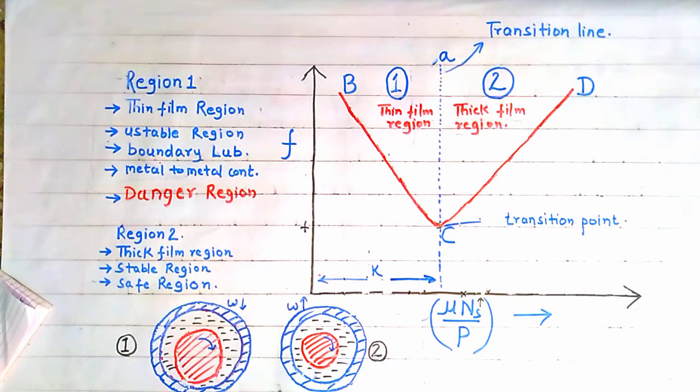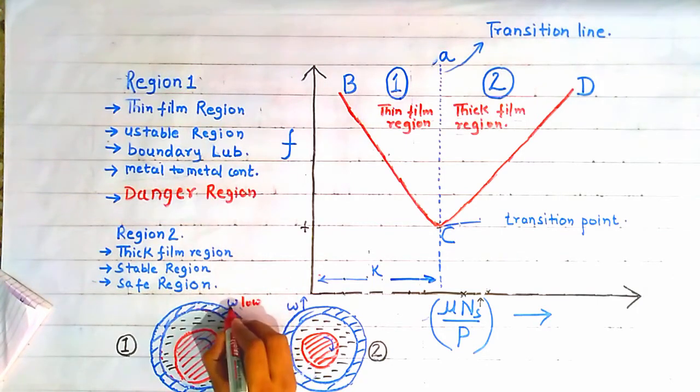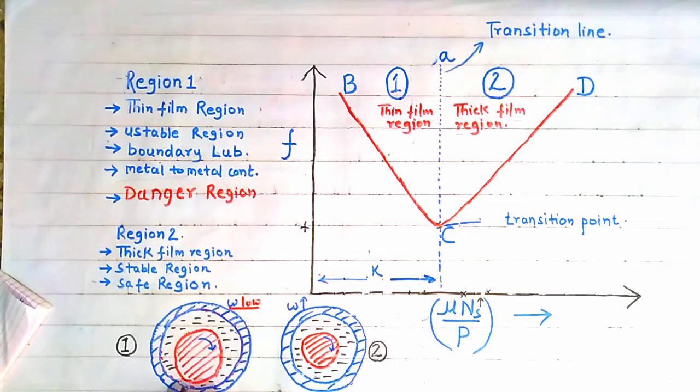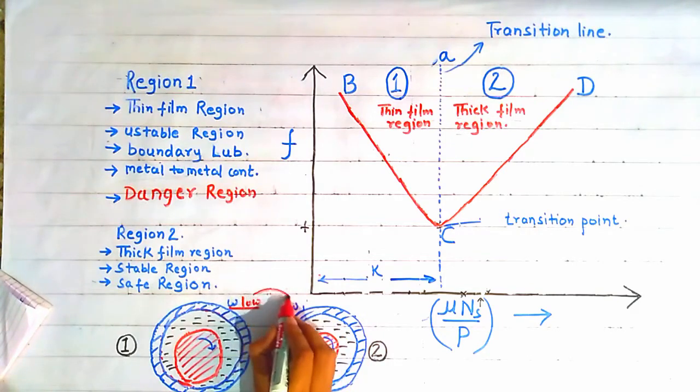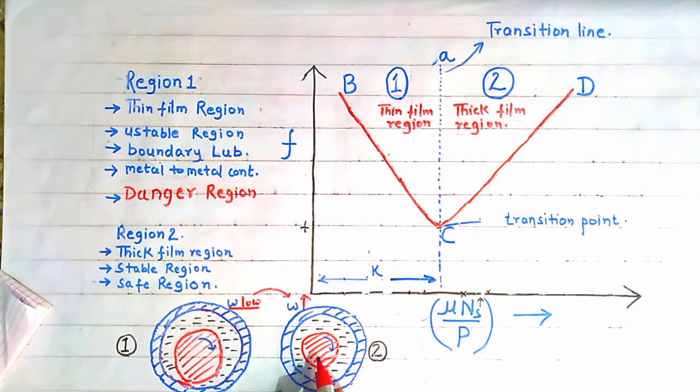Now, friends, we all know that when the journal starts to rotate inside the bearing, initially it takes some time for the fluid film to build up in the clearance space. That is, when the journal speed is low, when omega is low for the journal, there is partial metal to metal contact between the journal and the bearing, and the lubricant film is thin. And as the speed of the journal increases and becomes very high, then there is perfect lubrication between the journal and the bearing, and the journal surface is completely separated from the bearing surface with a fluid film between them.